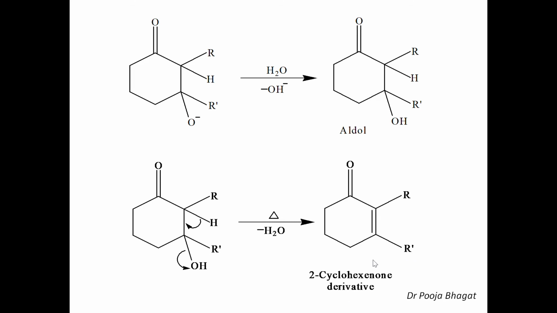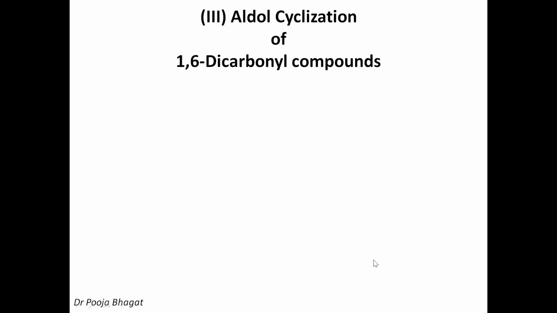Okay, now the next, aldol cyclization of 1,6-dicarbonyl compounds. So now you all know what is a 1,6-dicarbonyl compound. This is the general formula: 1, 2, 3, 4, 5, 6. So this is the 1,6-dicarbonyl compound. And now how many alpha hydrogens are available from here or from here? If this alpha hydrogen is abstracted, it will attack here to give a 5-member ring, or it will attack here. In both the cases, you will end up with 5-member rings.